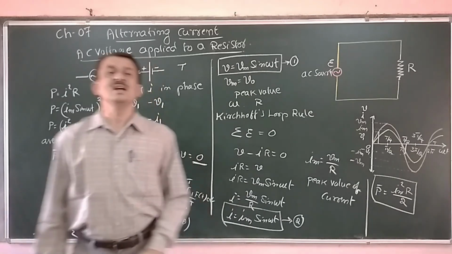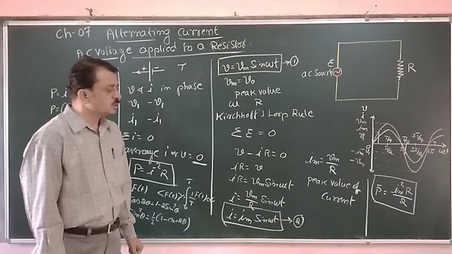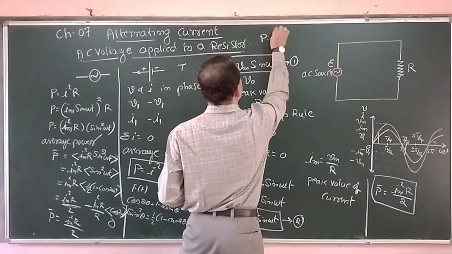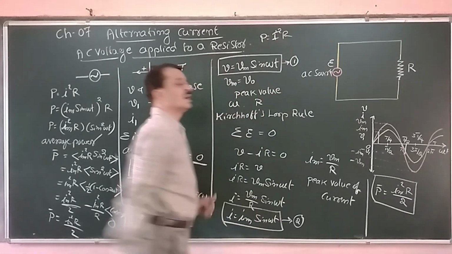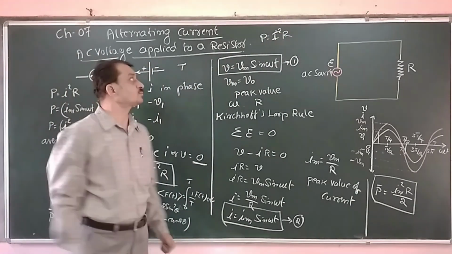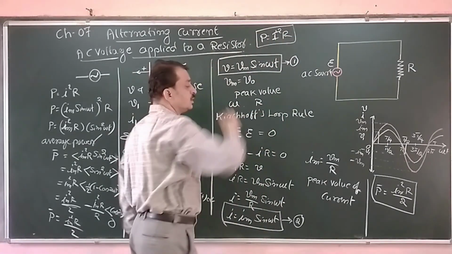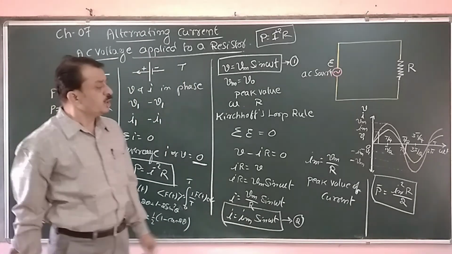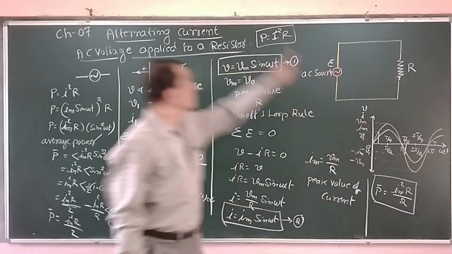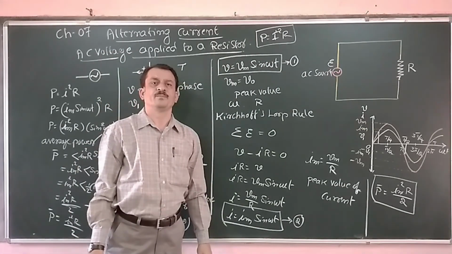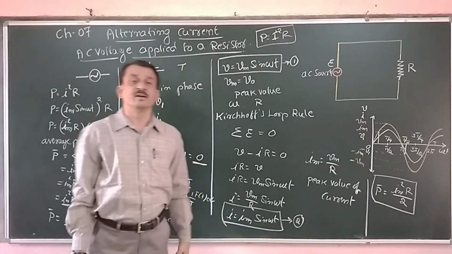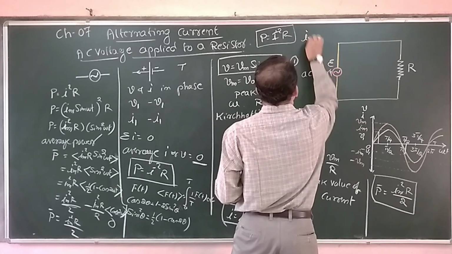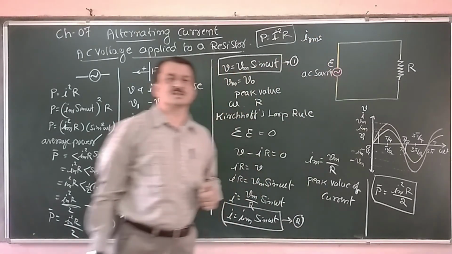This is the power loss in the circuit. Now in the case of DC, we have power loss P is equal to capital I square R, where I is the DC current. In case of DC, we have this expression. In the case of AC, we are having Im square R by 2. In order to write this expression similar to that of the DC expression, we are introducing a new quantity, that is IRMS.